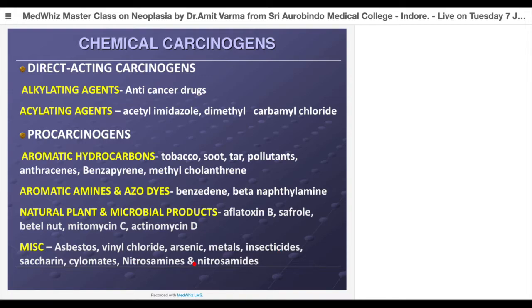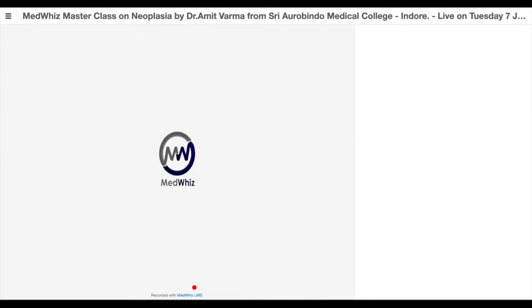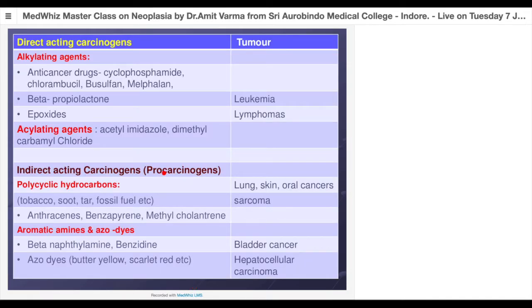Now let us see what different tumors these particular chemical carcinogens do. So we'll see just a few of these examples. Alkylating agents, as I said, anti-cancer drugs like cyclophosphamide or chlorambucil, busulfan, melphalan, these are some of the examples. Of course, the list is endless. So the majority of these drugs have a non-specific action. They kill every dividing cell. So they lead to formation of leukemias and lymphomas. Why? Because these are the fastest dividing cells of our body.